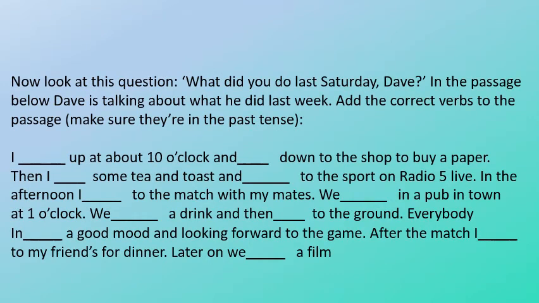Now look at this question. What did you do last Saturday, Dave? In the passage below, Dave is talking about what he did last week. Add the correct verbs to the passage. You have to make sure they're in the past tense. Pause while you get this done.